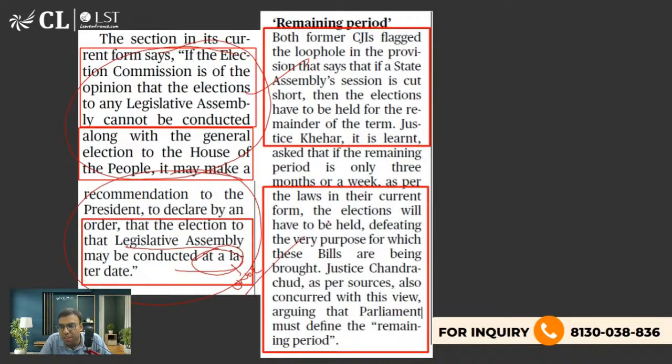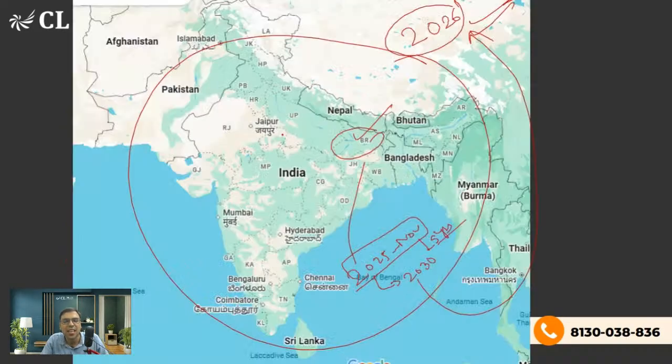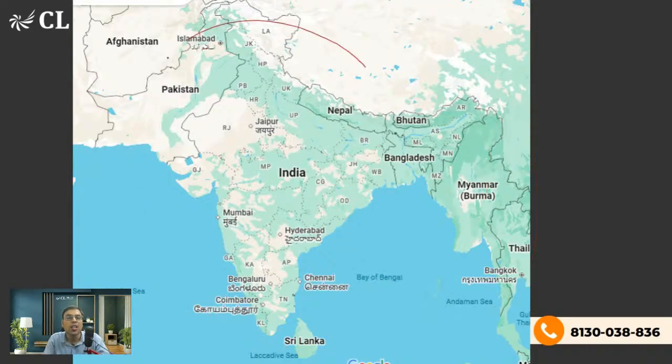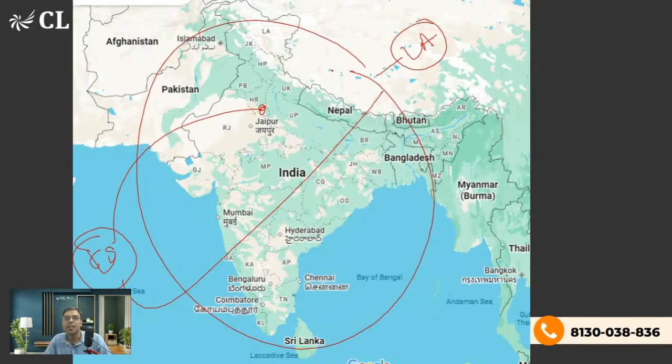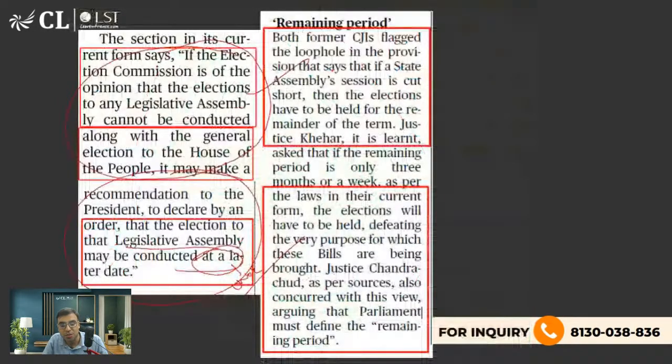If in some state the legislative assembly election is not possible together with the Lok Sabha election, then of course it is not one nation, one election, right? One nation, one election, or simultaneous election, means all the states should have legislative assembly elections in one go, and there should be a Lok Sabha election at the all India level at the same time. Of course there are implementation issues, and that is the main issue with this as well.